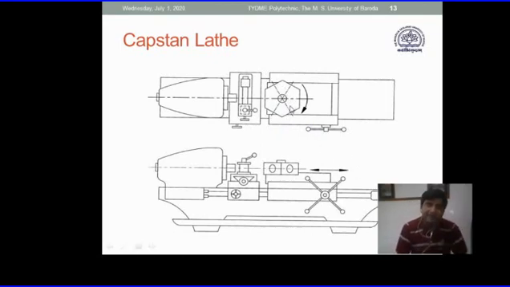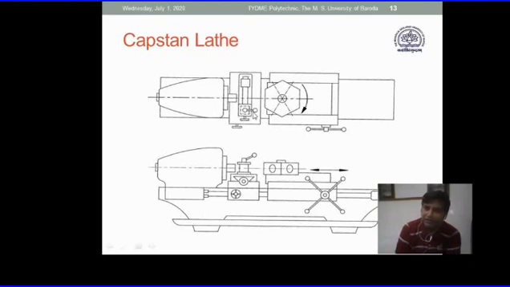Getting the accurate rotational motion with the desired degree of control and accuracy is called indexing. So the turret is indexable, this tool post is also indexable, and this is also indexable if need be. Generally this doesn't have indexing, but the turret has indexing.